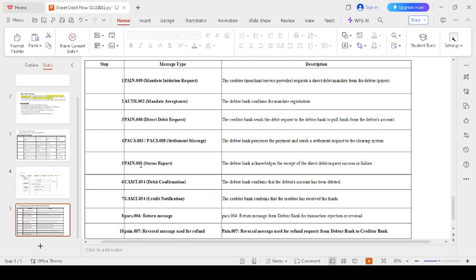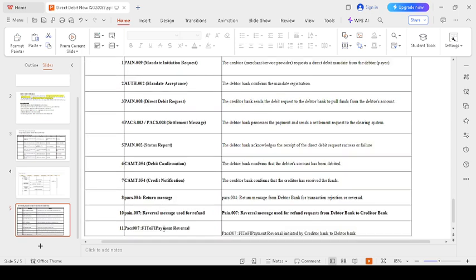Pain 002 is a status report; the transaction is either a success or a failure. CAMT 054 is a debit confirmation and credit confirmation. Pacs 004 is a return message. In case the debtor finds the bill amount is not right, they raise a return or reject. Again, the return and reversal should happen via pacs 007.